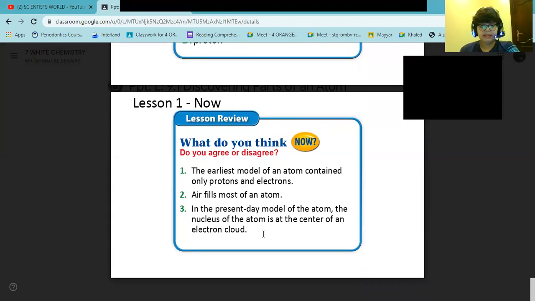And in the present-day model, the modern model of the atom, the nucleus of the atom is at the center of an electron cloud. Who agrees with this? Please tell me down in the comments.